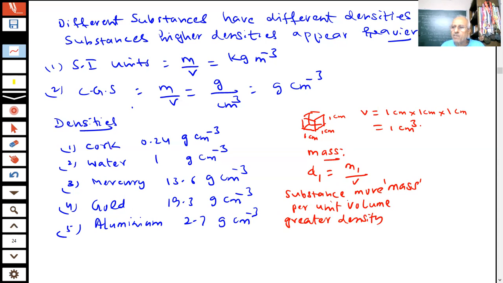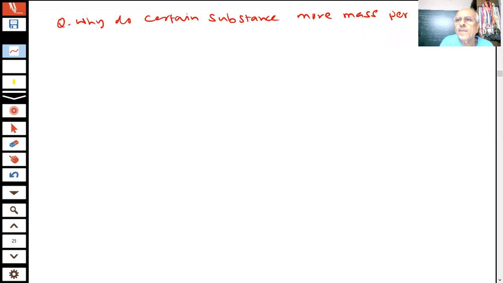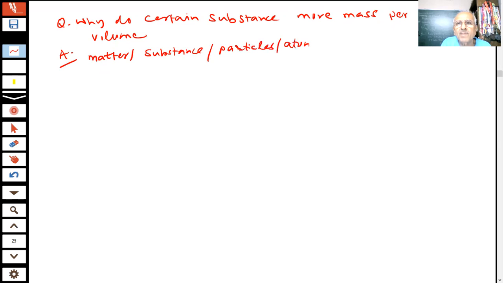Why will some substance have more mass per unit volume than other, students? So you can ask me questions, sir. The next question naturally is, why do certain substances have more mass per unit volume? You already know the answer of this, student. Everything, the matter, every substance is made up of particles, atoms and molecules.